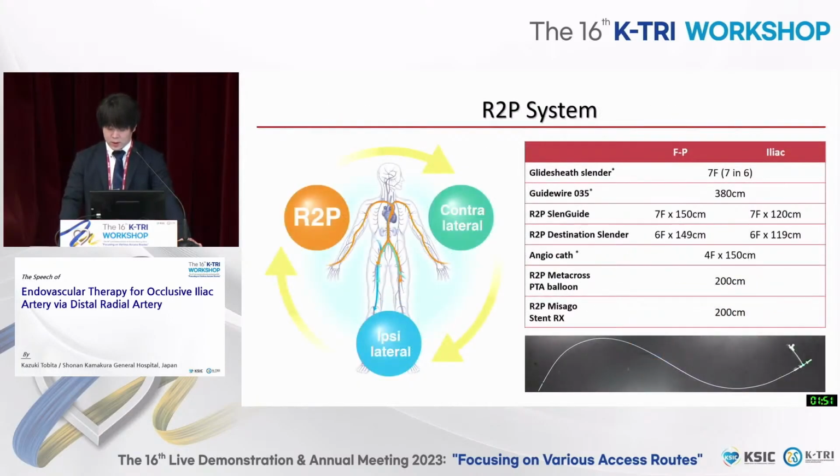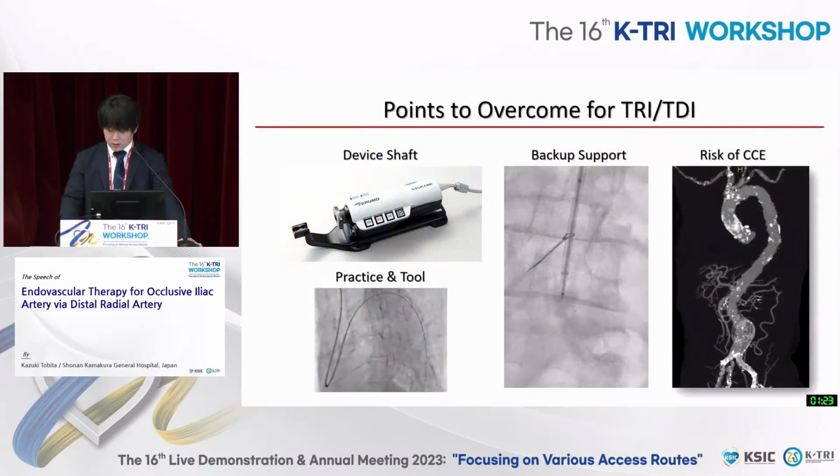The RP system produced by Terumo is a device for radial approach, as in Dr. Yamamoto's presentation. But this size is 6 or 7 French. So we aggressively performed the distal radial approach in endovascular therapy for prevention of RAO. This system has many limitations: device shaft length, technical difficulty, and backup support. Then for the other approach there is a limitation, and a long shaft guiding sheath was required. So we often have device limitation and poor backup support.